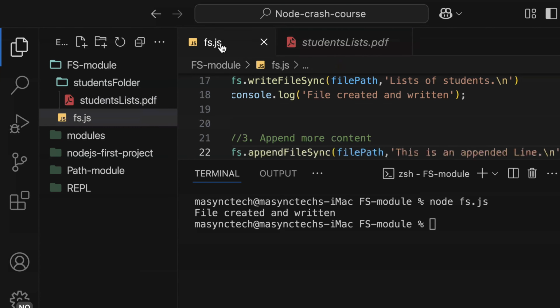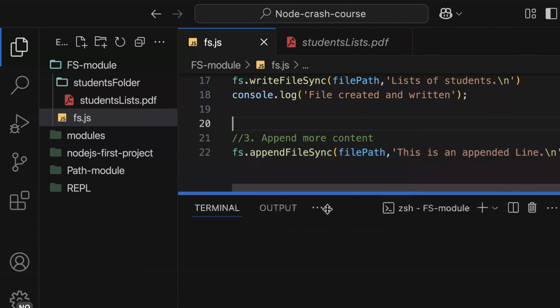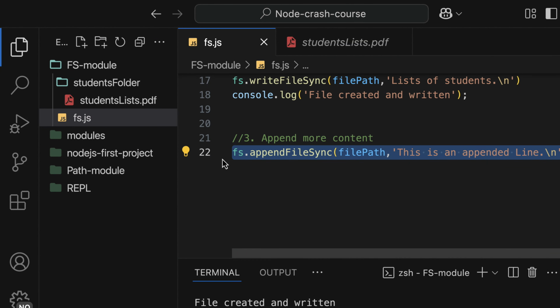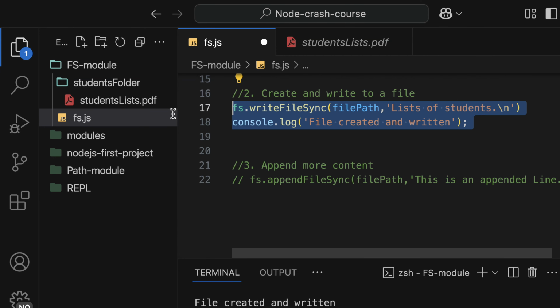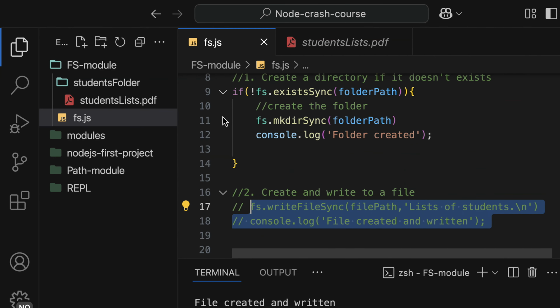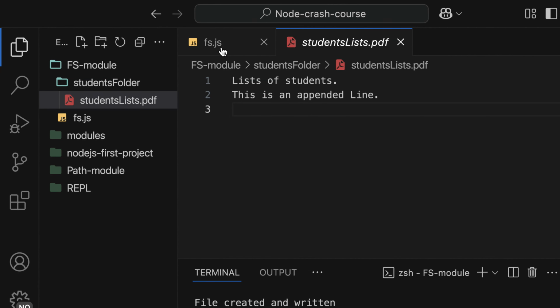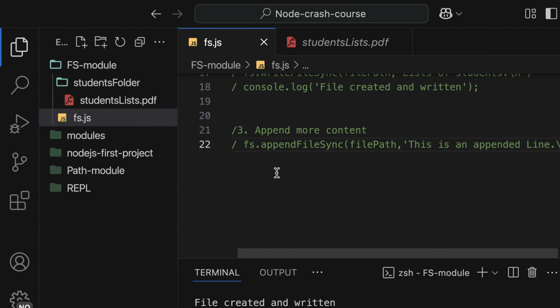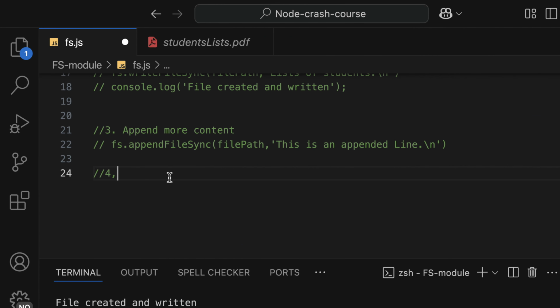Apart from that, we also want to read everything on the file. So I'm going to comment out these lines. We already have some content on the file that I want to read. So I'm going to say that step number 4 is read the file content.